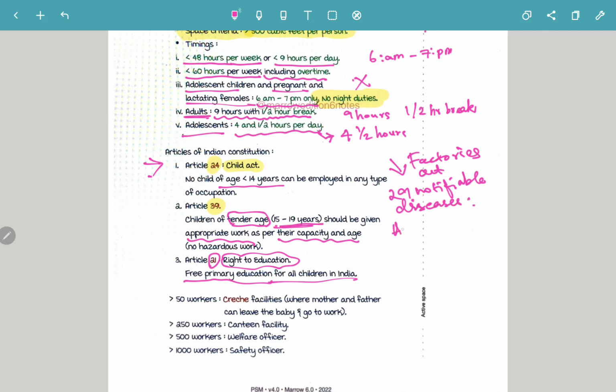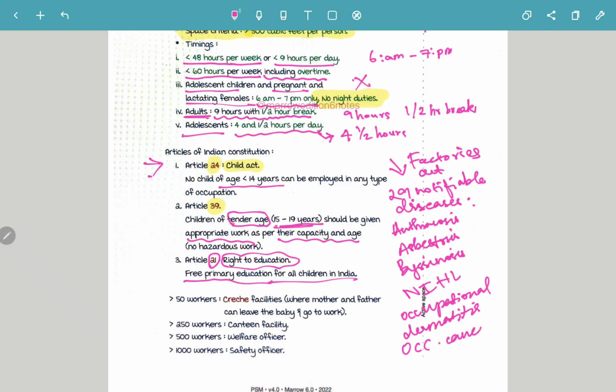some of which are anthracosis, asbestosis, bicyanosis, noise-induced hearing loss, occupational dermatitis, occupational cancers, silicosis. So these are the 29 notifiable diseases in the Factories Act.